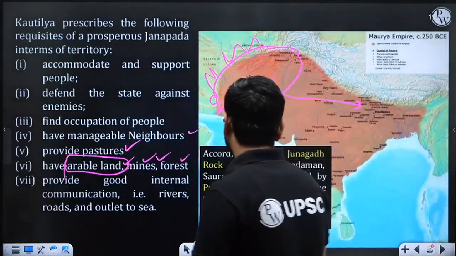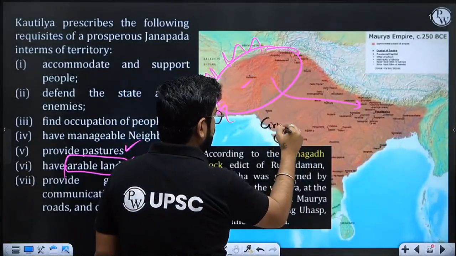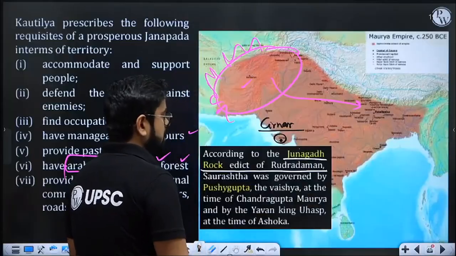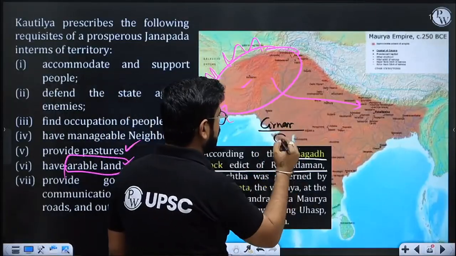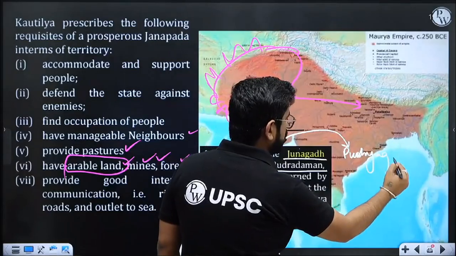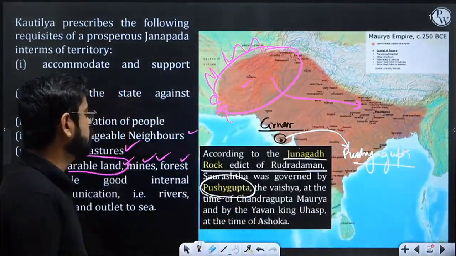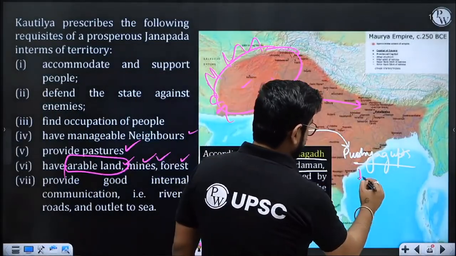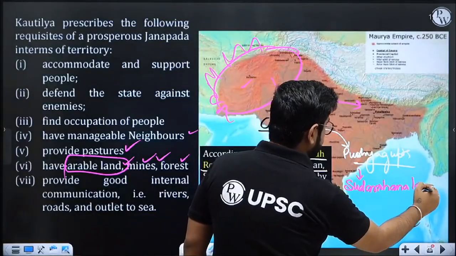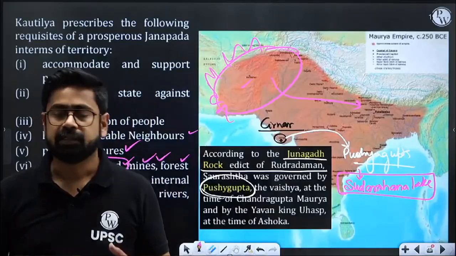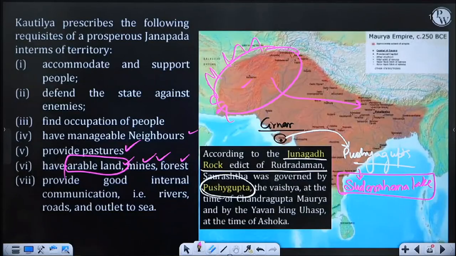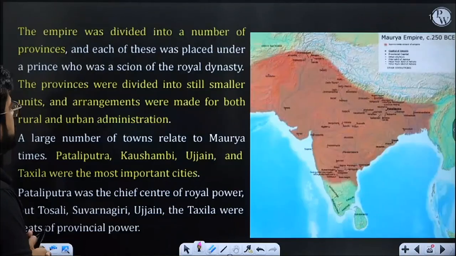In fact, there is one inscription here, at Girnar. This is called the Junagadh Rock Inscription, the Junagadh Rock Edict of Rudradaman. It tells us that at this point, in the Mauryan era, there was a governor called Pushyagupta. He is the one who made an embankment for a lake called Sudarshana Lake. For the people, that lake had to be surrounded by an embankment. That kind of construction was done during the time of Chandragupta Maurya and then during the time of Ashoka. Understood? So the state is expected to do this.